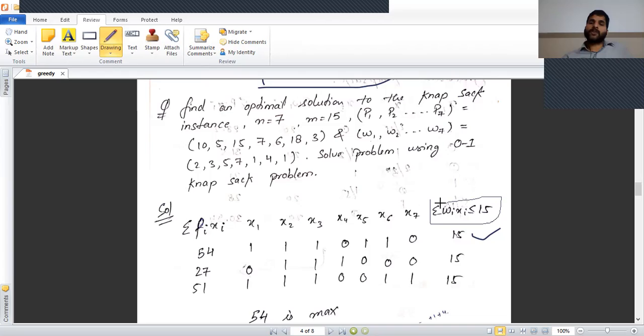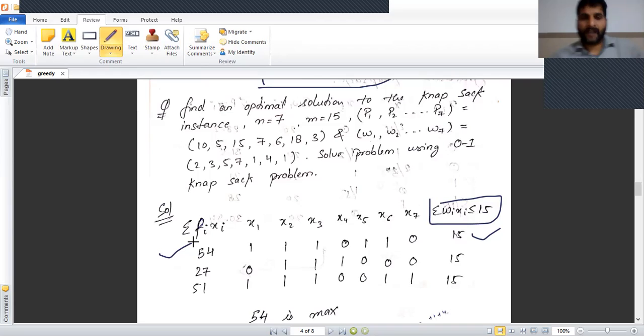Now we solve the profit corresponding to this fraction. We solve the value of sigma pi xi, according to pi xi, that is P1 x1, P2 x2, P3 x3, P5 x5, P6 x6. And now we calculate the total profit according to this fraction, equal to 54.